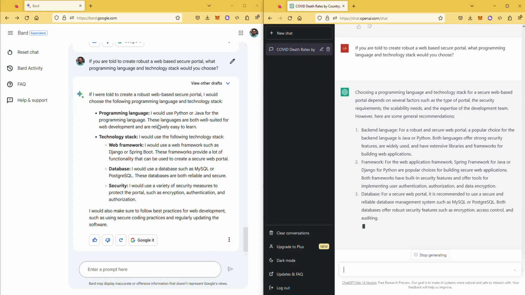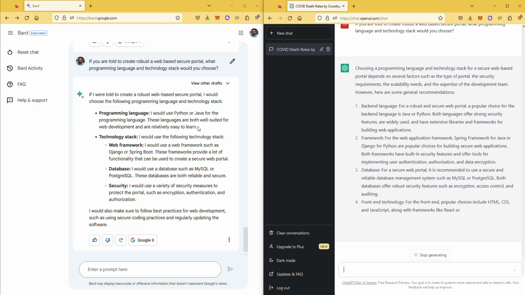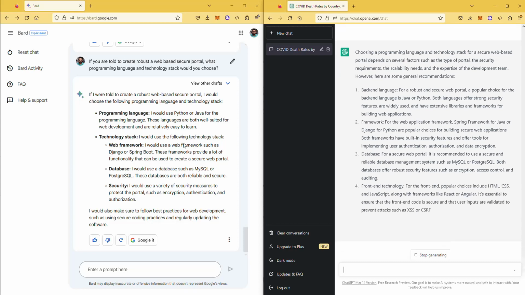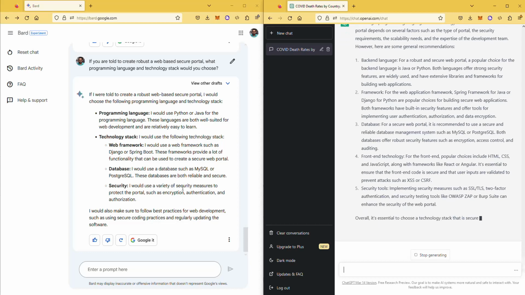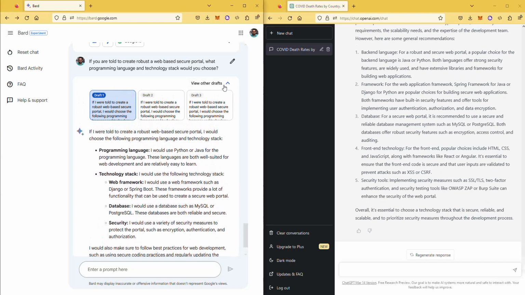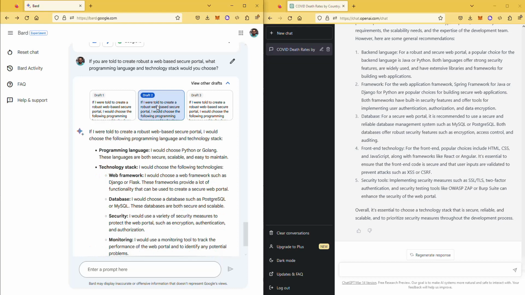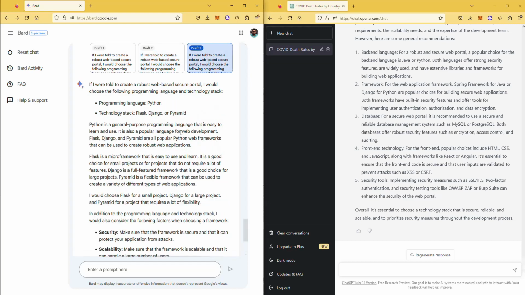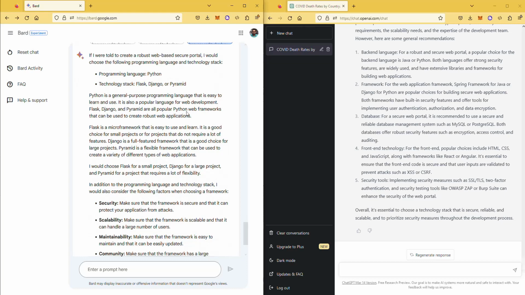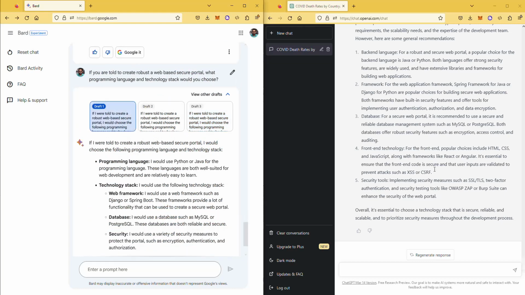And of course, as you could see, Bard literally gave us the answer saying, well, you would choose Python or Java for the programming language. Those languages are both well suited for web development and are relatively easy to learn. Okay, so they kind of gave an answer, and you can go look at other ones, and other ones also said Python, Golang, and the third one basically says Python, Flask, Django. So it looks like Python or Java is what Google is choosing.